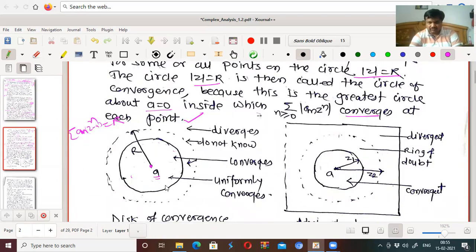Now, it converges uniformly if it is closer to the center. Take now any disk having the same center, with radius small r less than capital R. So for this disk, if we take any point, the series converges uniformly for all z belonging to this disk. On the boundary, we don't know, right?